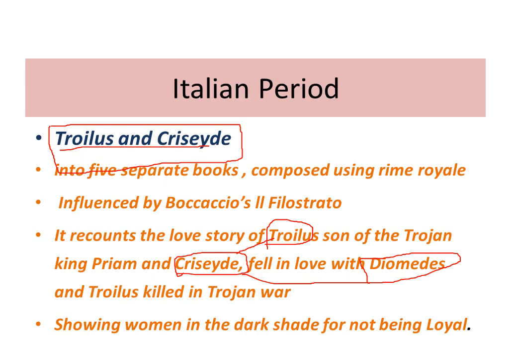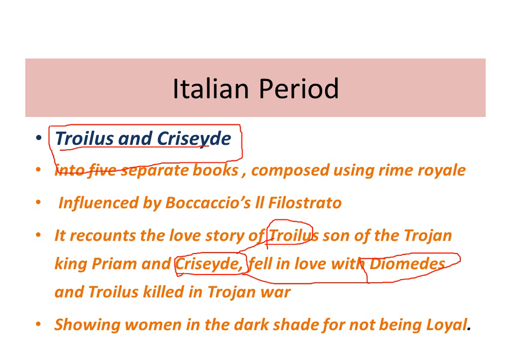Then comes your Italian period. During this period, we see the influence of the Italian writers on Chaucer. So his work, Troilus and Criseyde, is here, which is separated into 5 books. And here he composed this poem in the rhyme royal stanza. He is the one who invented this.